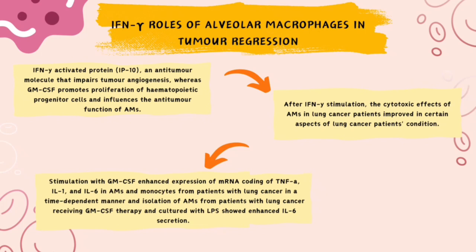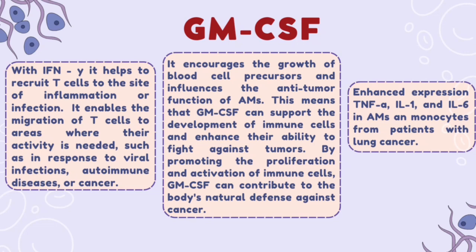interleukin-1, and interleukin-6 in alveolar macrophages and monocytes from patients with lung cancer in a time-dependent manner. Alveolar macrophages isolated from patients with lung cancer receiving granulocyte macrophage colony-stimulating factor therapy and cultured with LPS showed enhanced interleukin-6 secretion. Function of GM-CSF: with IFN-gamma, it helps to recruit T cells to the site of inflammation or infection. It enables the migration of T cells to areas where their activity is needed, such as in response to viral infections, autoimmune diseases, or cancer.